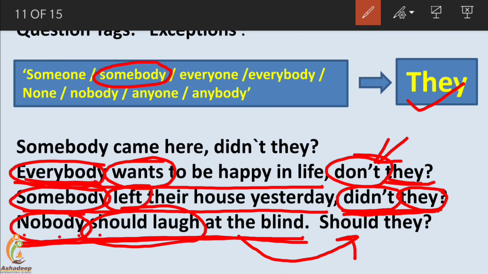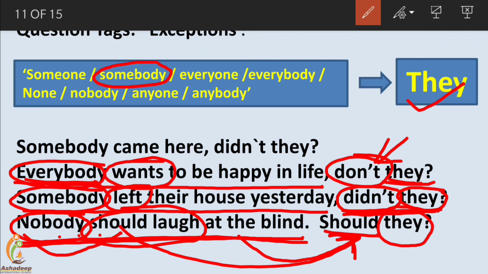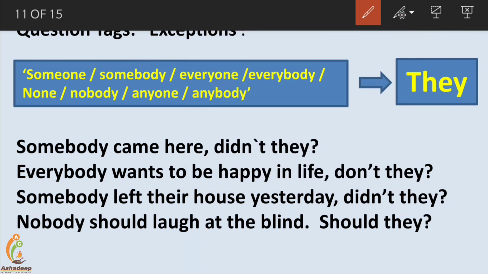It isn't shouldn't, it is should, but nobody makes it negative, and that's why here the positive application of the modal, it is should, and the pronoun is they. So these were the sentences with indefinite pronouns like someone, somebody, everyone, everybody.